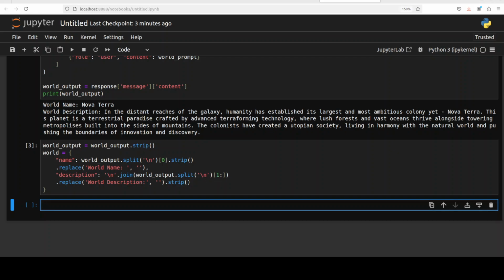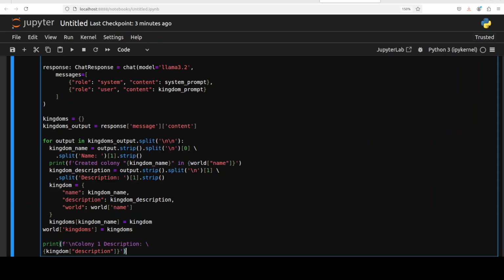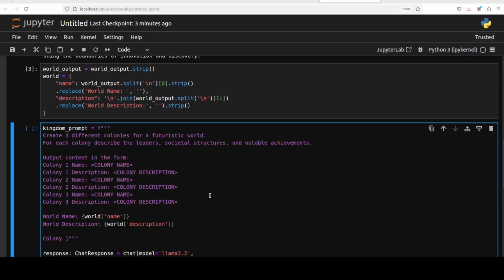And now let's create kingdoms. Let me paste the code here, bear with me, and I'm going to explain it. If you think about it, it's a hierarchy. At the top of the hierarchy, we have the world. In the world, we have 3 kingdoms, and in those kingdoms, we will define towns.